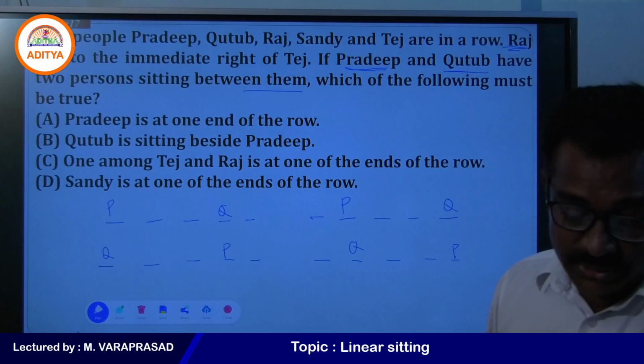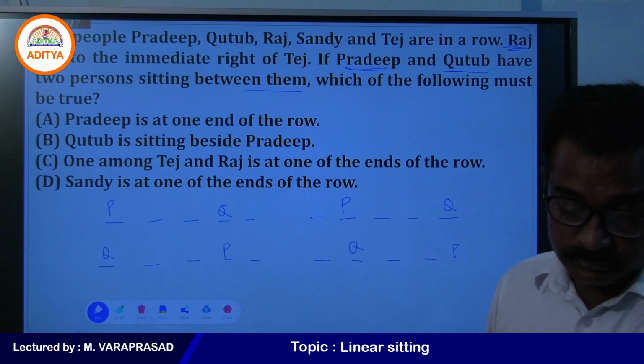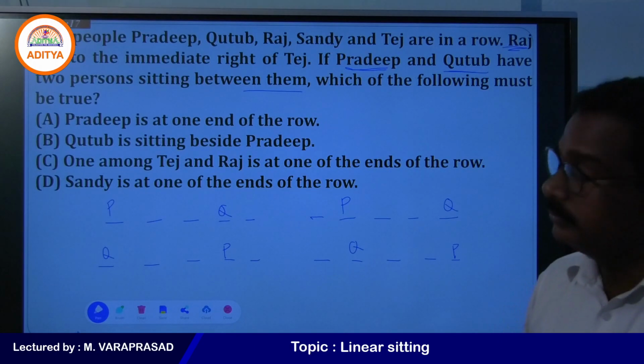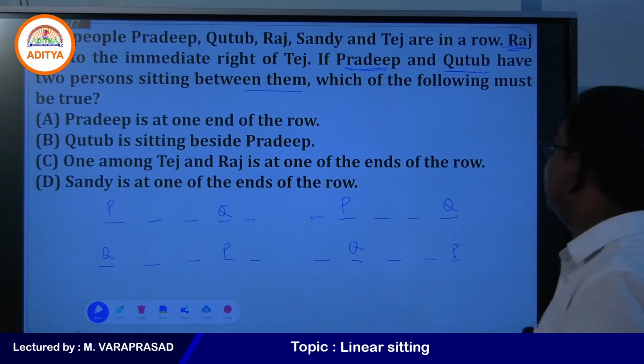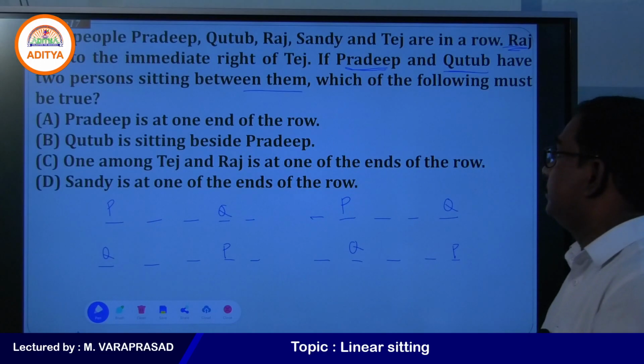If you take that condition, what you will get, you see?